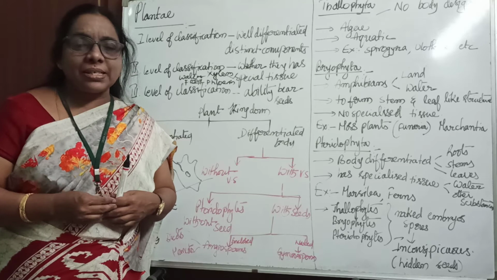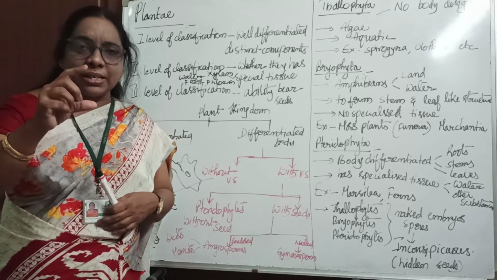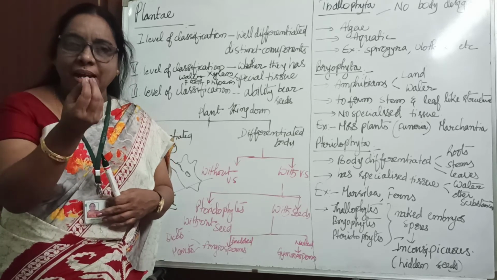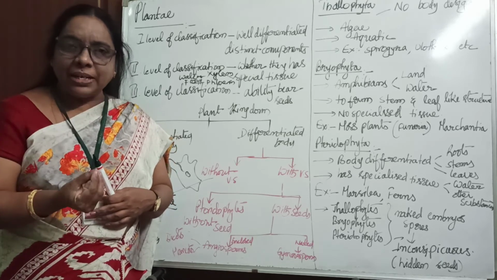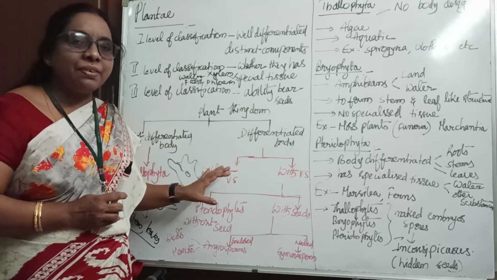So leave about that Cycas and the Pinus, and one more best example that we used to see is the cashew nut. Where is the seed? The cashew nut, on the bottom of the cashew fruit, the seed will be. It is naked outside. Okay children, I hope this is clear for you.